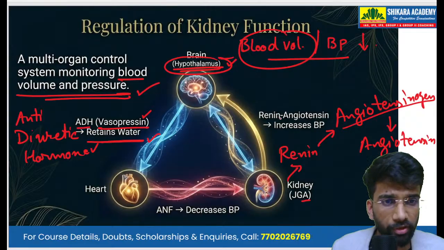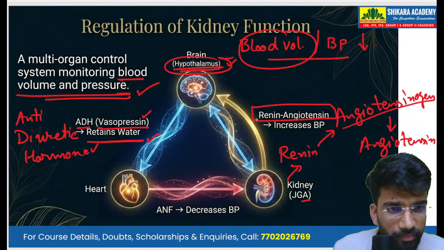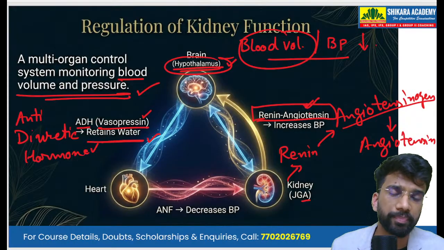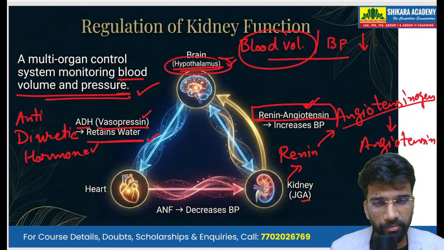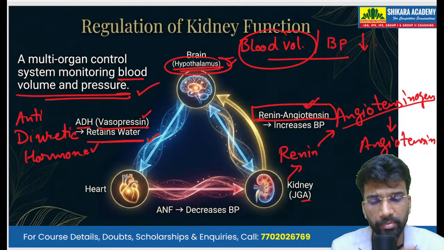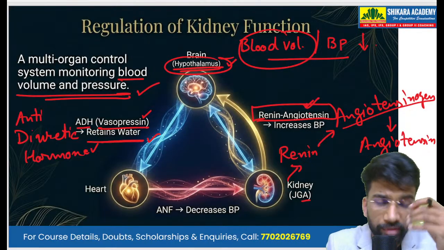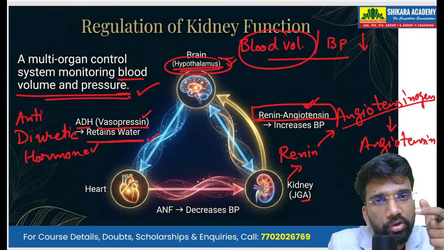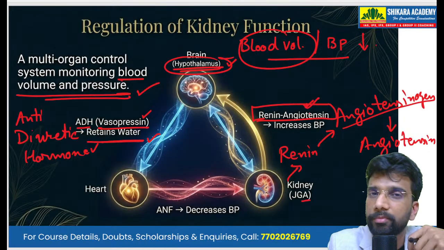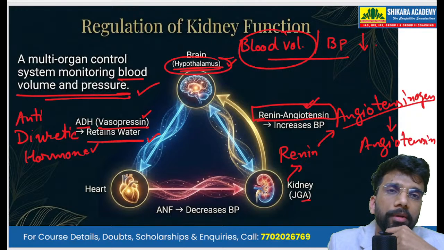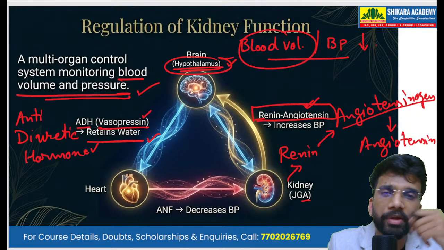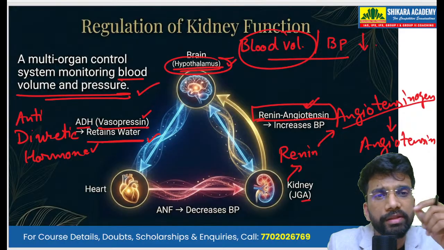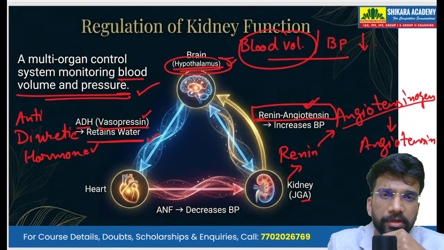And this complex of renin and angiotensin, and mainly the angiotensin, increases the blood pressure. Why? Because it constricts the blood vessels and also helps in water reabsorption. So whenever the volume of blood comes down, the amount of water in the blood comes down, or the blood pressure falls, because when there is less volume of blood, there will be low BP.